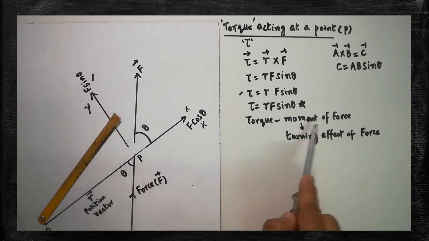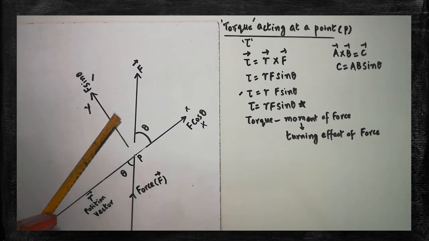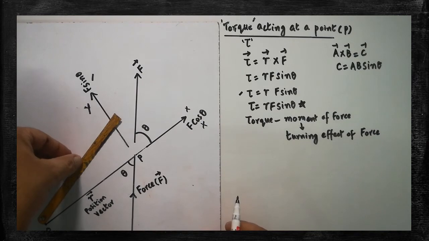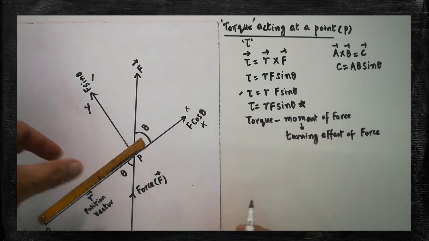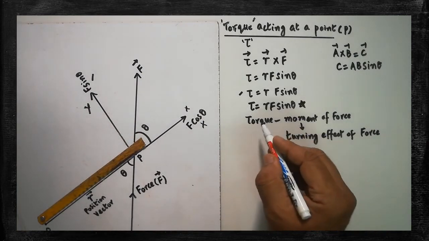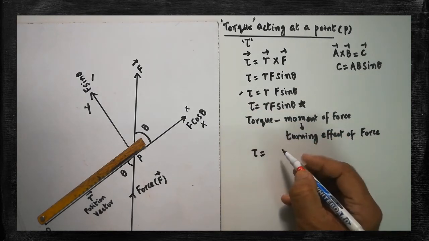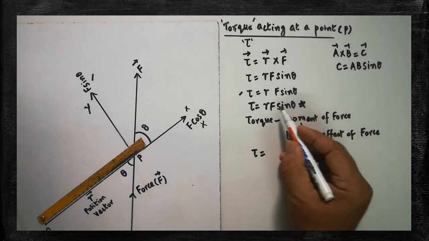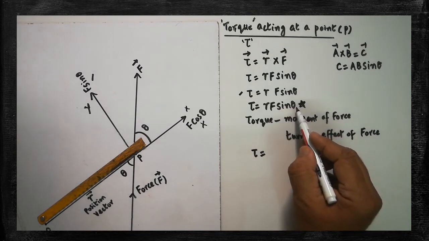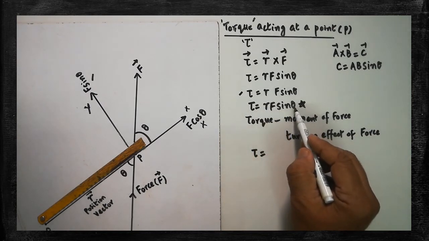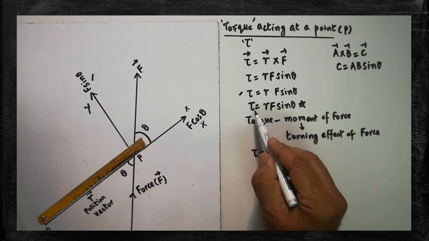That moment of force or torque is acting in the upward direction. Make a note. It is acting towards you in the upward direction. Are you clear? Now we have to find out the other things about torque. With the simple formula, we can calculate. Theta is the angle between r and F. That theta determines the magnitude of the torque. Depending on the value of theta, the magnitude of the torque will also change.